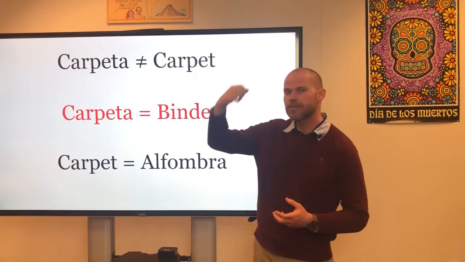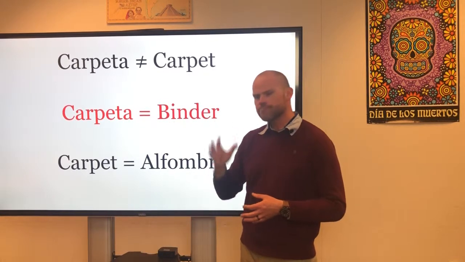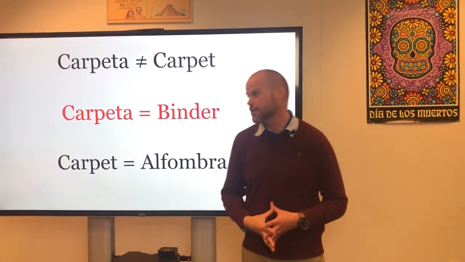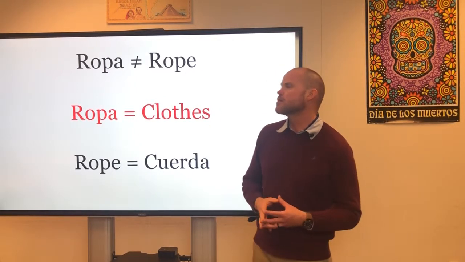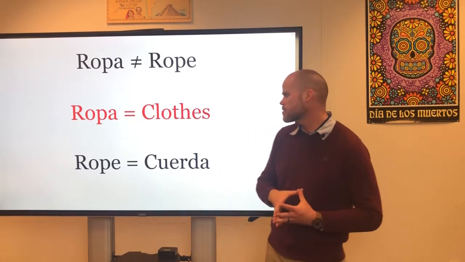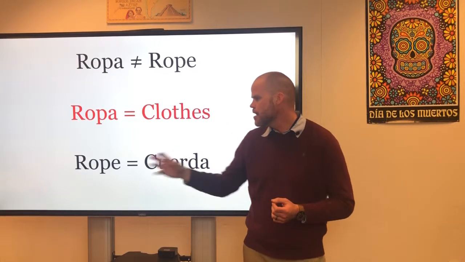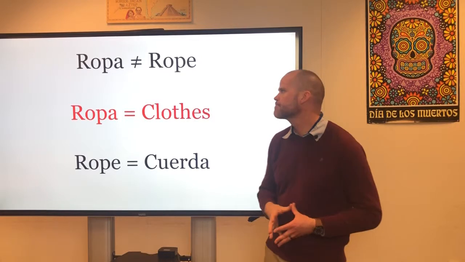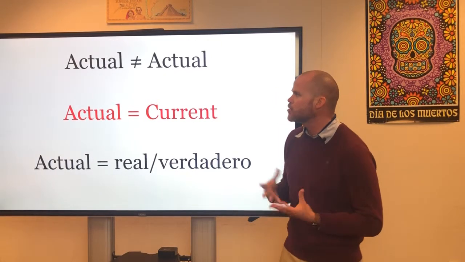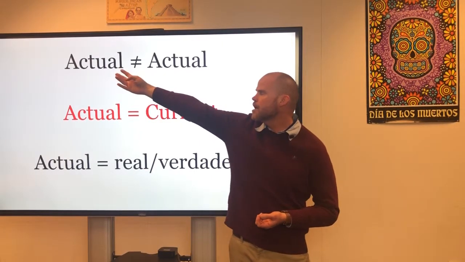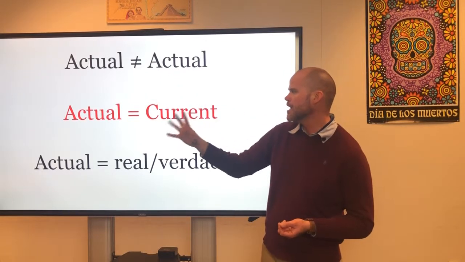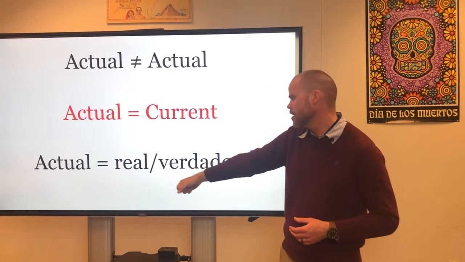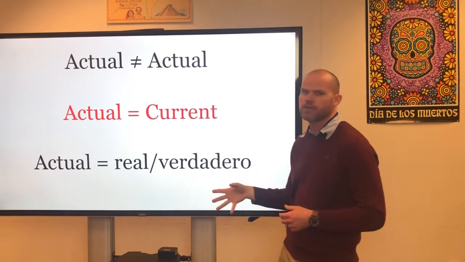Carpeta does not mean carpet. Carpeta is actually a binder. So alfombra is how we actually say carpet in Spanish. Ropa. Ropa does not mean rope. Ropa is clothing. Okay. Rope in Spanish is cuerda. That's how you say that. Actual. Actual is the same word, okay, but it doesn't mean actual. Actual actually means current. So how do you say actual in Spanish? You say real or verdadero.